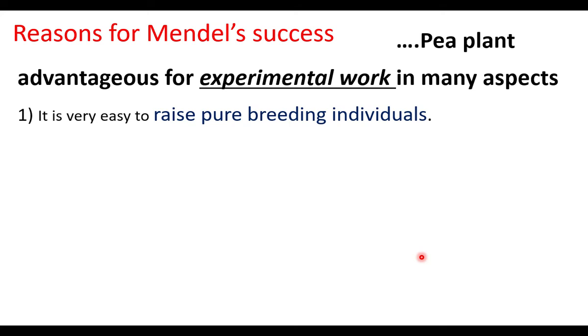It is very easy to raise pure breeding individuals. Pure breeding plants are plants that produce the same type of plants for any number of generations, without any differences. Pisum sativum is a pure breeding plant because it undergoes self-pollination. It is a naturally self-pollinating plant.